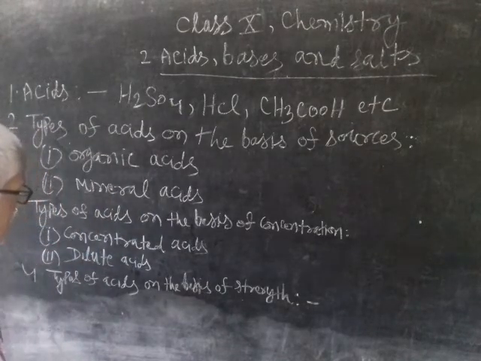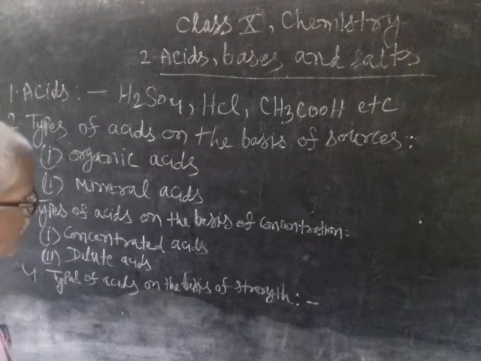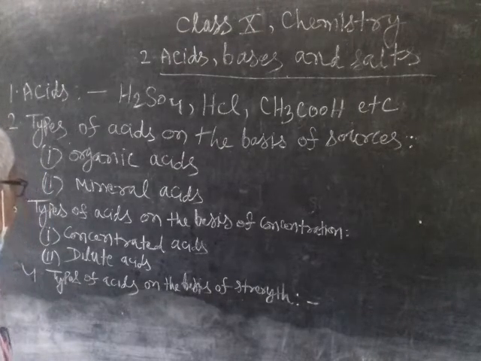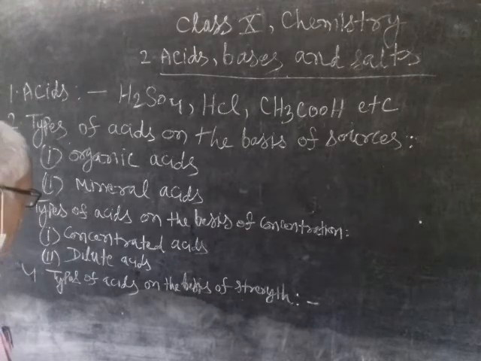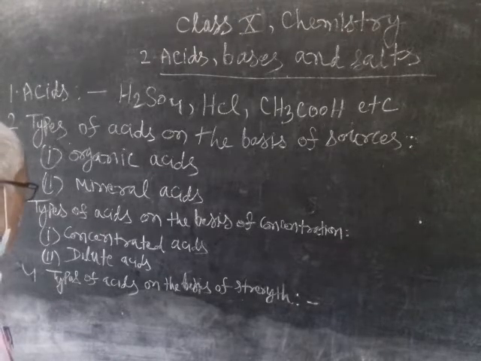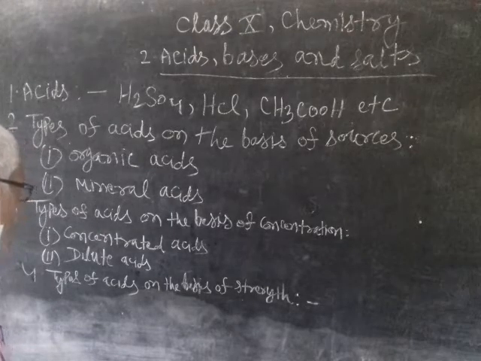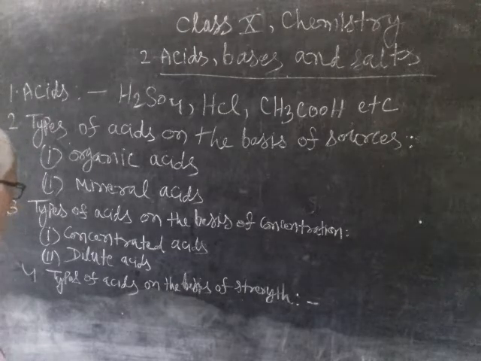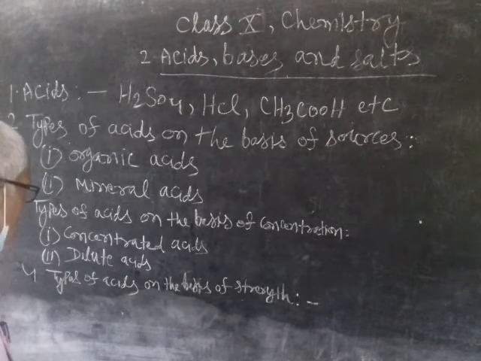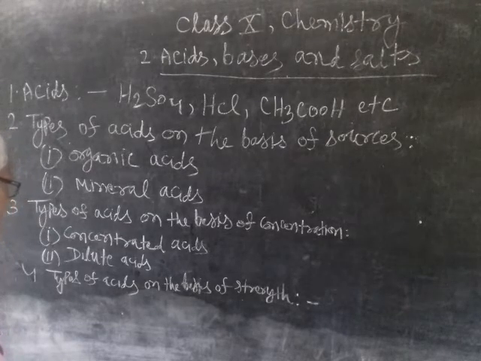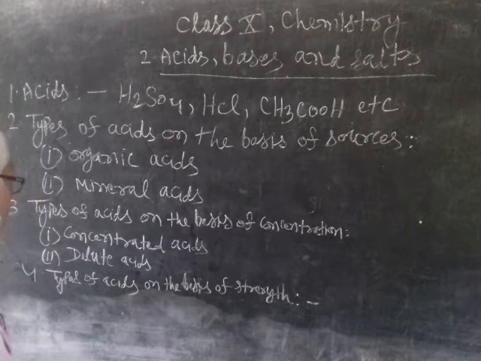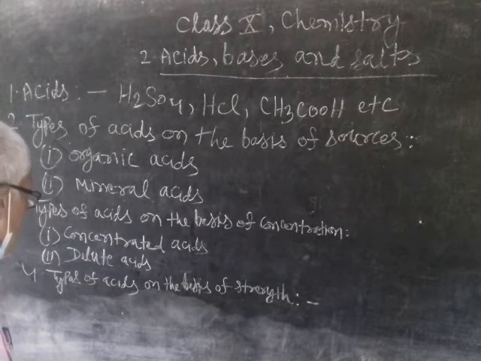Now, types of acids on the basis of concentration. On the basis of concentration, there are two types of acids, concentrated acids and dilute acids. First, concentrated acids. The acids which have the maximum amount of acid are called concentrated acids. And dilute acids, the acids which have the maximum possible amount of water are called dilute acids.